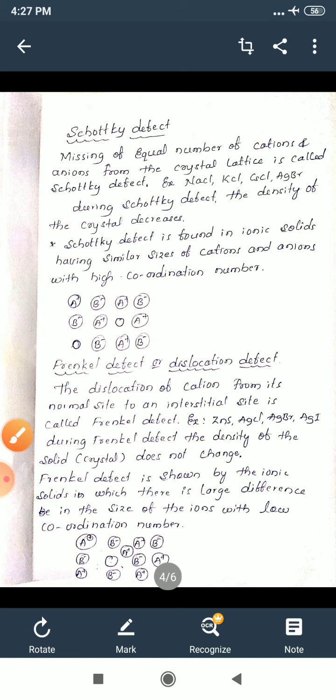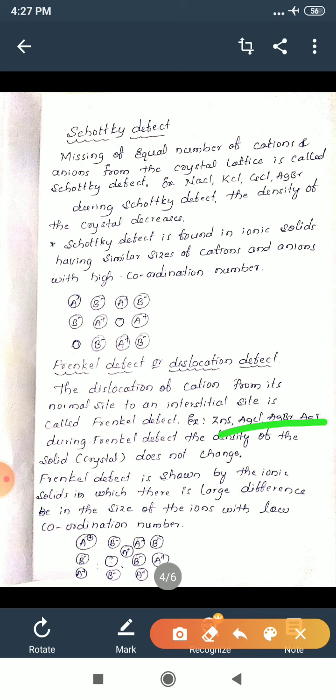This type of defect is shown by crystals like ZnS, AgCl, AgBr and AgI. So these crystal lattices show Frenkel defect.